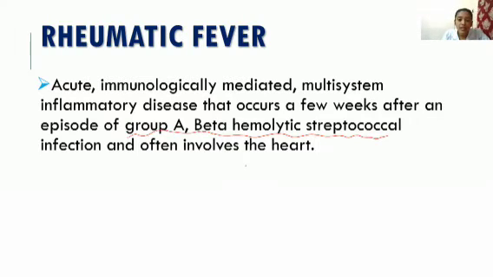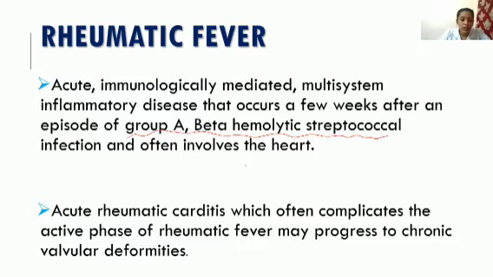A few weeks after an infection with this bacteria, rheumatic fever will develop. If the person does not take adequate treatment, then after some time the patient can get rheumatic fever and it can even involve the heart. Okay, is that clear?